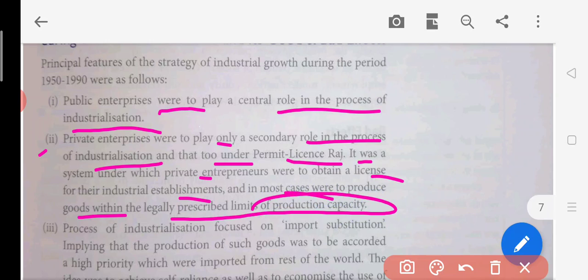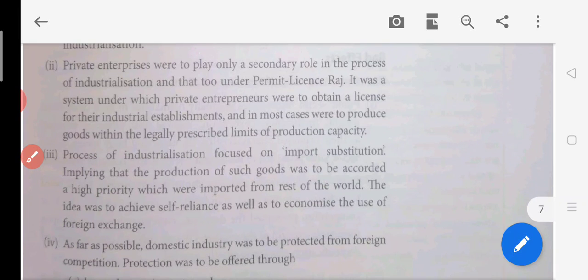So what was the thinking of the government? Even if your production capacity is high, they will not let you produce that much amount of goods. So this was another thing: they were not providing this license. Today they are providing it, because that time, between 1950 and 1990, was the critical time. At that time we had just begun on the track of growth, and the thinking of the government was to focus on the public sector companies and not on the private sector companies.